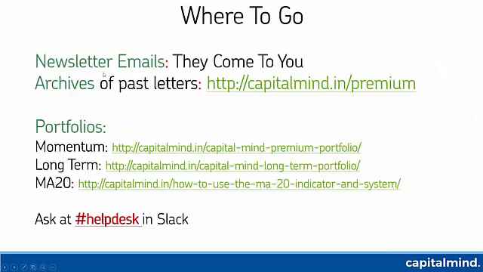Where you're going to go for newsletter emails, we'll send them to you. But for archives of the past, there are more than 560 letters as of January 2016. There'll be even more. You can see all the archives at capitalmind.in/premium. You can see the portfolios of the following links. You can go to the premium site and you'll see all these links as well.